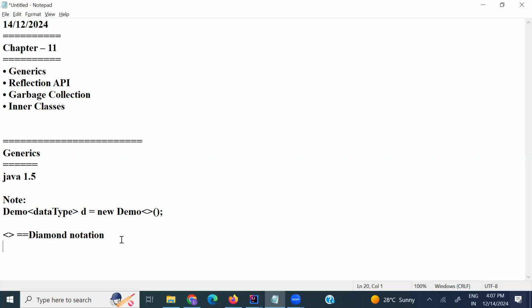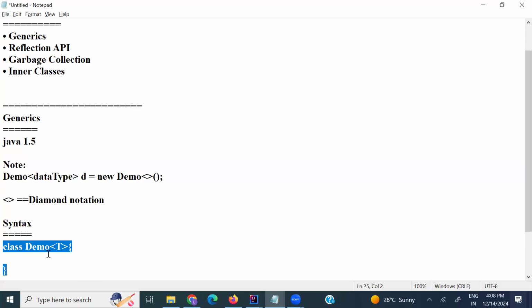Also, we can create the class like this. I want to show the syntax: class Demo, and here I can write T. T is nothing but the data type. That is called the syntax of generics.